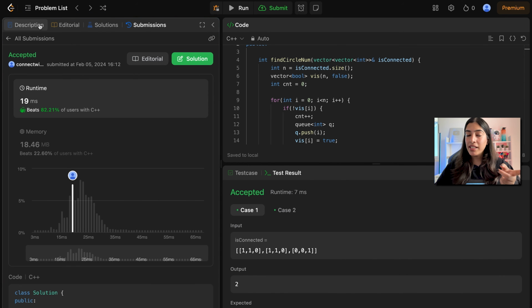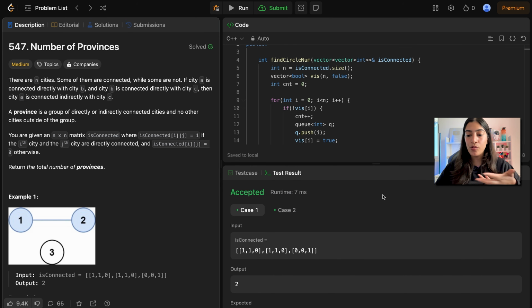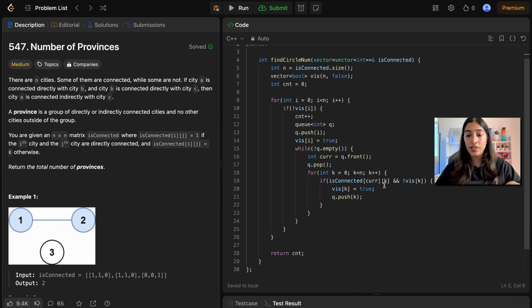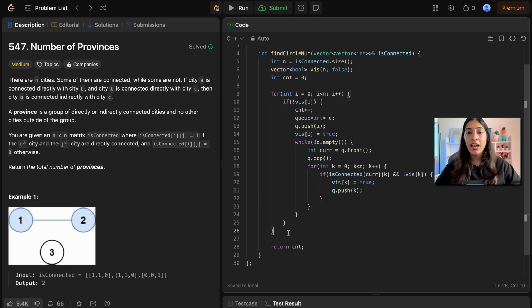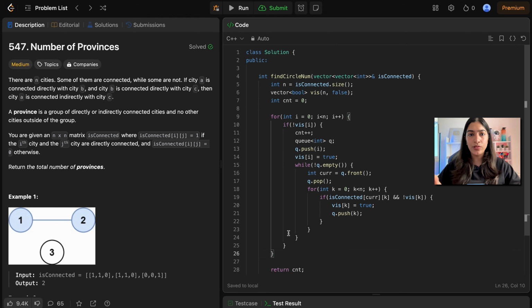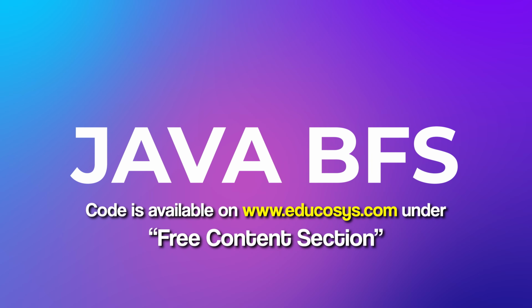Awesome. And by the way, the time and the space complexity remains same for both DFS and BFS, and you need to be able to write the same code. The difference is that here we are not doing recursion. Here basically we have written an iterative code, and you could be asked in an interview why don't you write the BFS code, why only DFS? So you need to understand all the possible approaches. And now let's get to Java for the same.